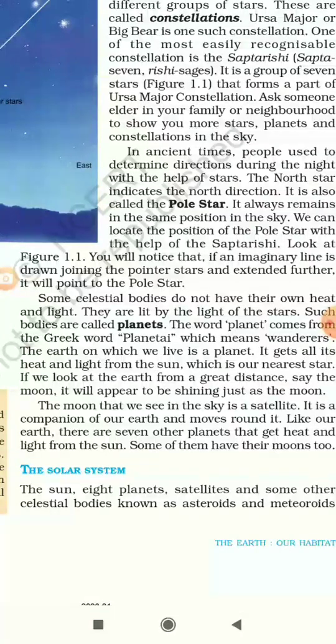So students, we have in short understood about the sun, moon, stars, planets, etc.